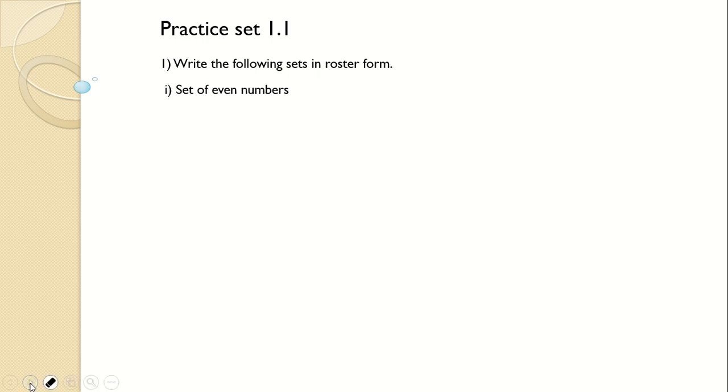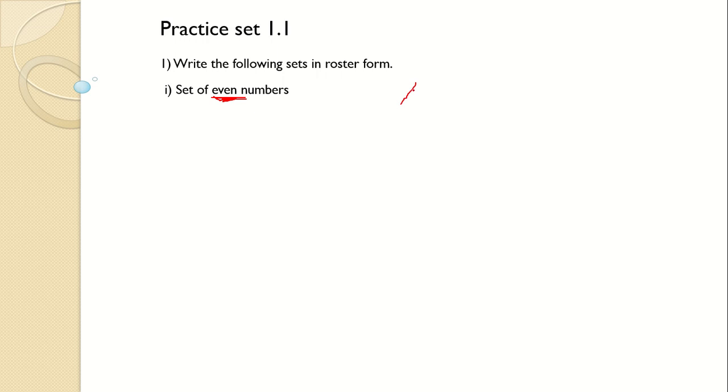Set of even numbers. Now what do you mean by even numbers? Even means the numbers that are divisible by 2 are called even numbers. Set of even numbers is infinite, right? It will start from 2.